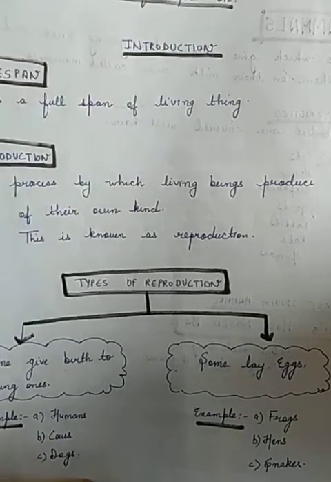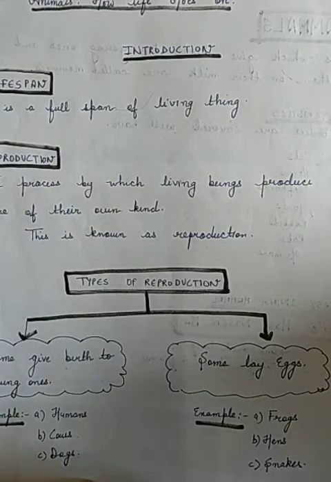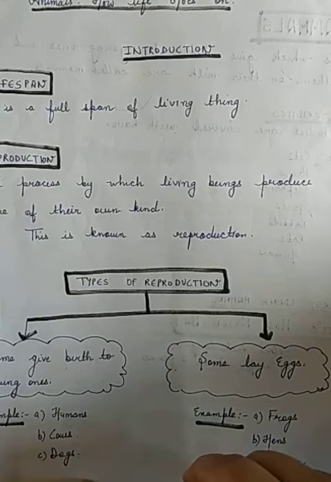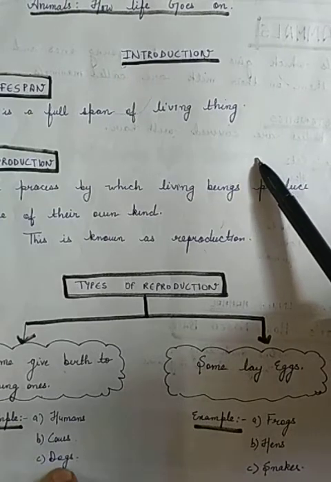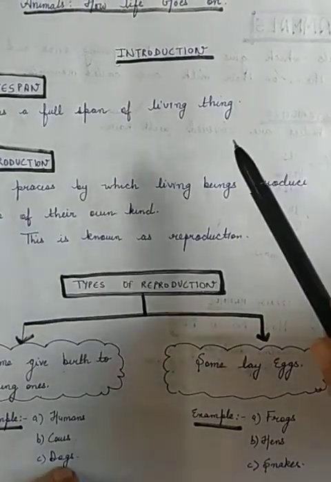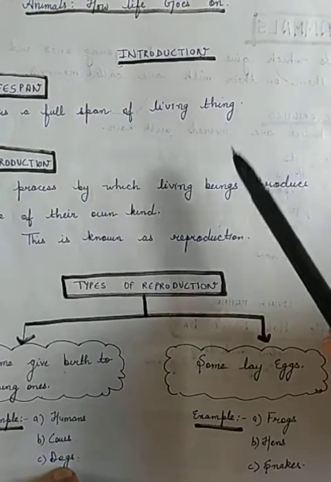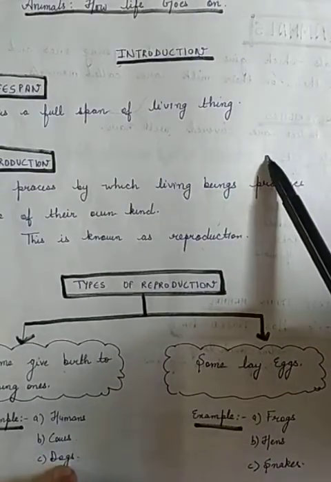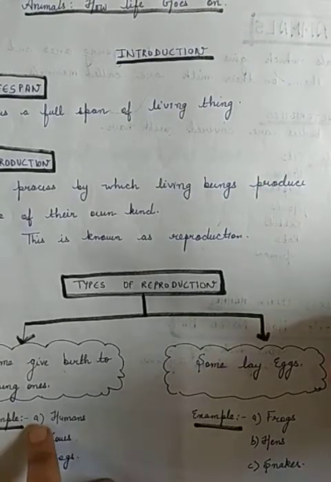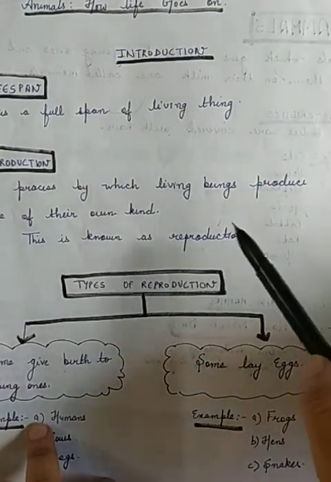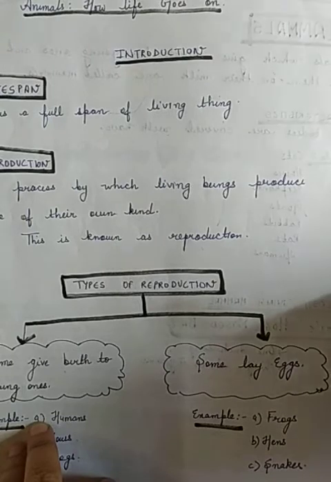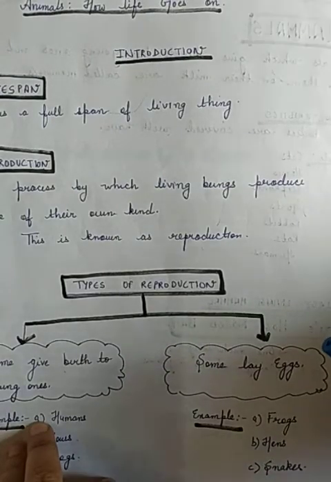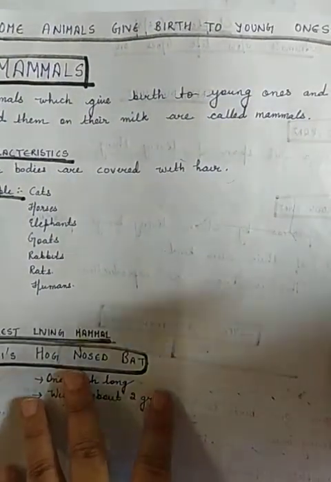Reproduction is simply the process by which a new individual of their own kind is produced, and reproduction is very important to carry life from one generation to another. It plays a very important role in the development of the environment also. Reproduction occurs in animals, and it takes place in plants also. About plants we will discuss in detail in higher classes. So next we will talk about the most important topic, that is mammals.